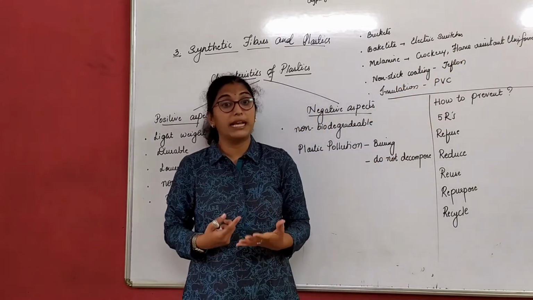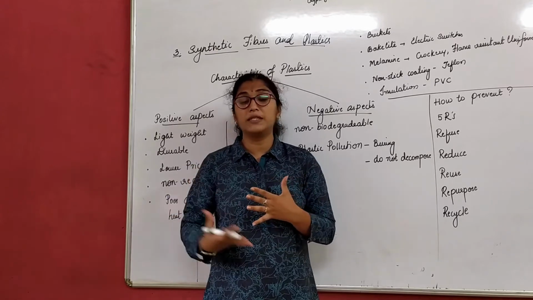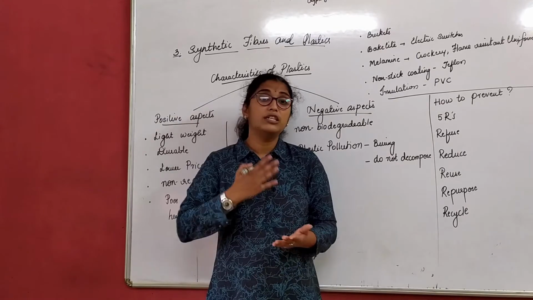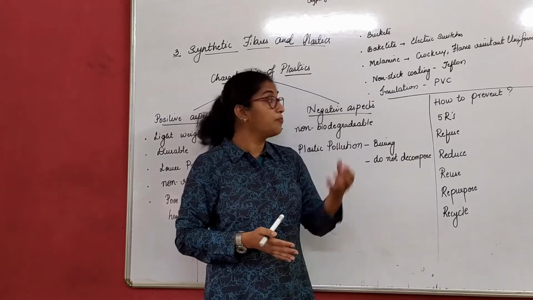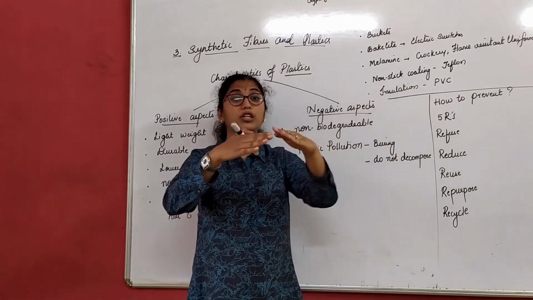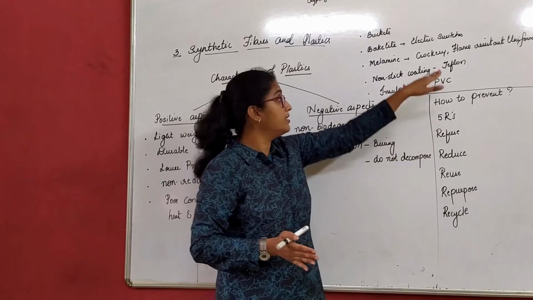We don't call it a plastic, but we say it is a Teflon coating. Now there are many discrepancies saying that Teflon coating is good or not good. About that we are not discussing here. Let us only know that all non-stick utensils have a coating on the surface of the vessel, which is nothing but Teflon.